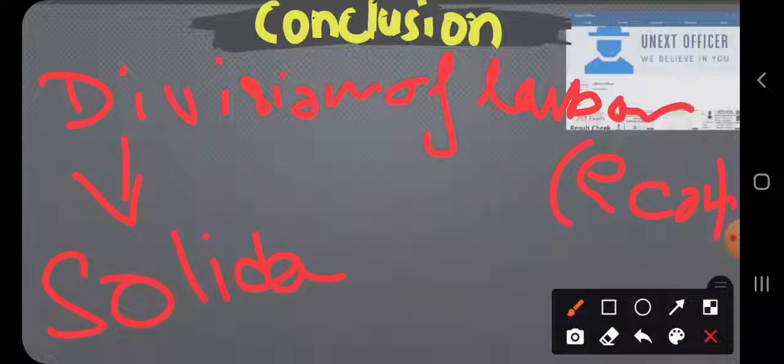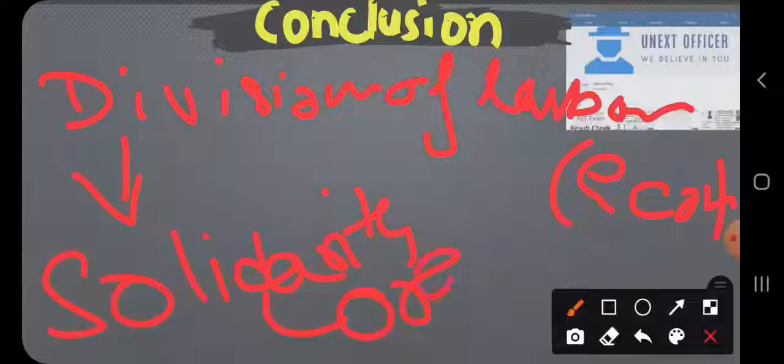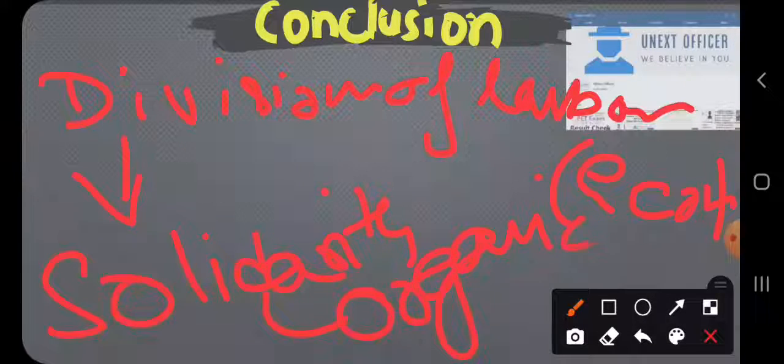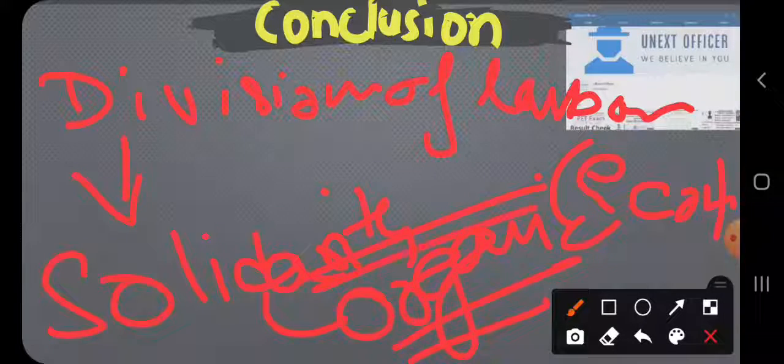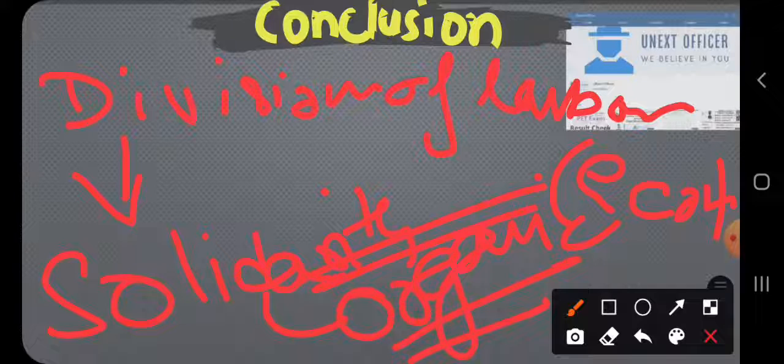What kind of solidarity? Organic solidarity. And that organic solidarity deals with the society. It enforces the value of interdependence in the society, right?